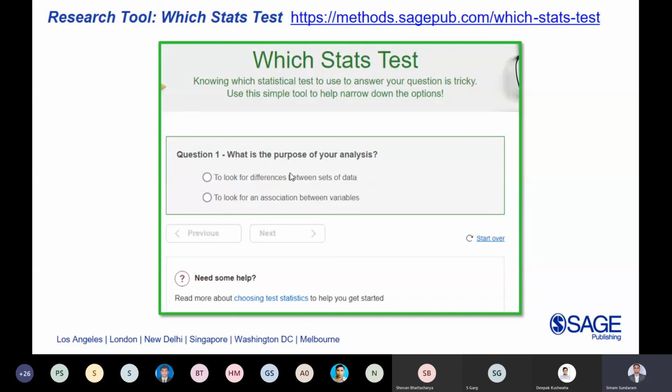It is a simple tool, very simple but very effective. It asks you certain questions. The more you answer each and every question, finally it will take you to a particular statistics test which you can use in your research.